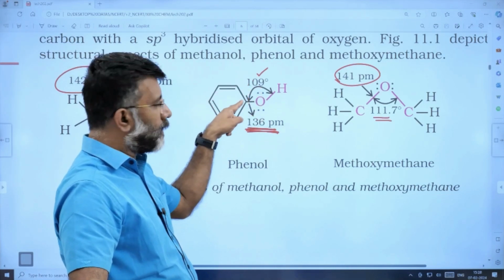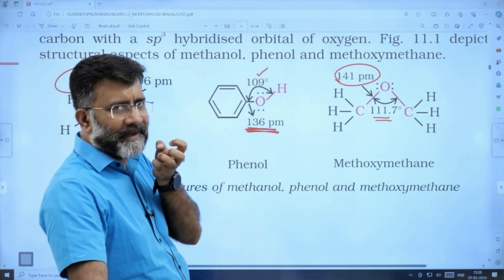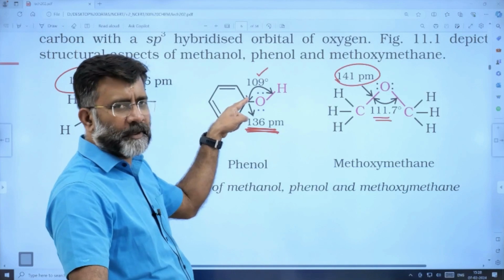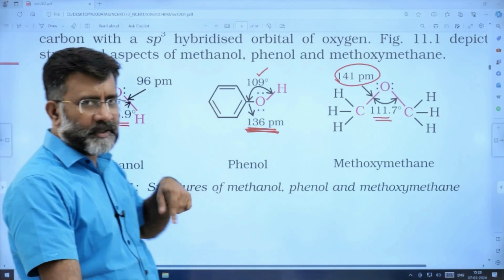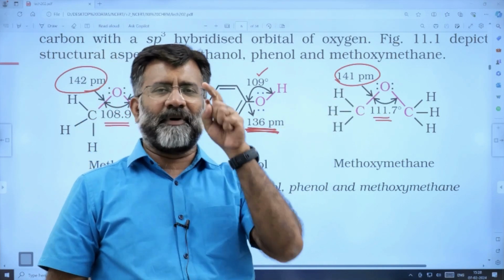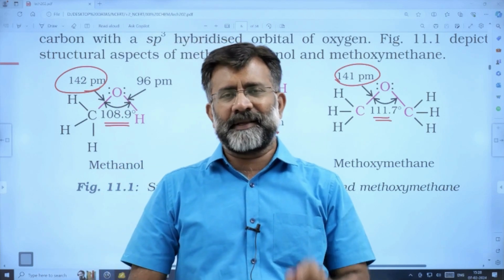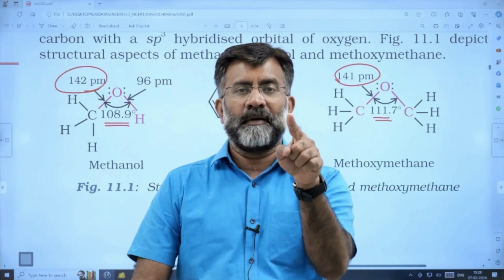There is a partial double bond character between carbon and oxygen, so the bond length will decrease. Moreover, this carbon is sp2 carbon, this is sp3 carbon. So sp2 carbon is more electronegative, will pull the electron density towards it, so the bond length decreases. So the carbon oxygen bond length in phenol is lesser.